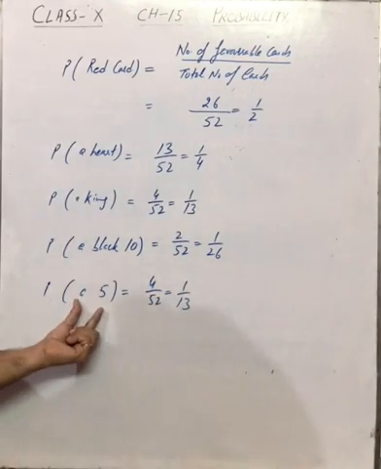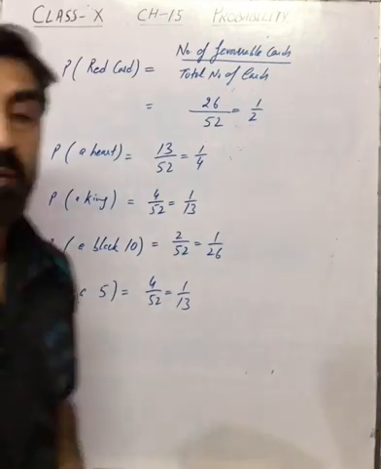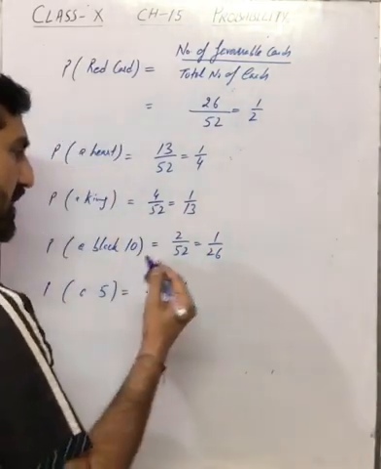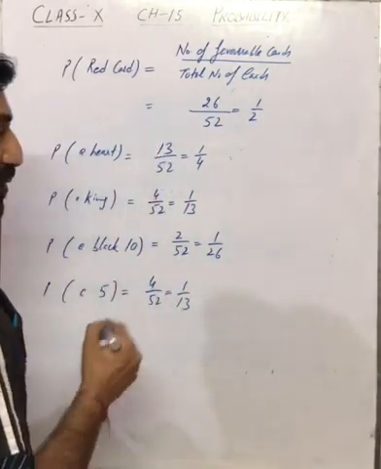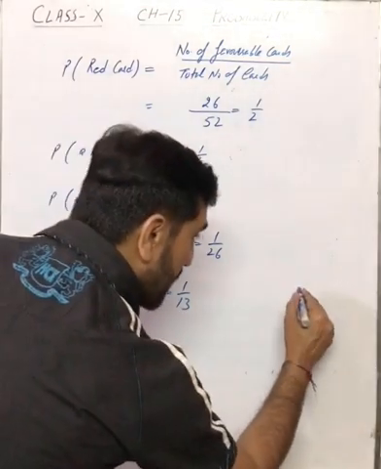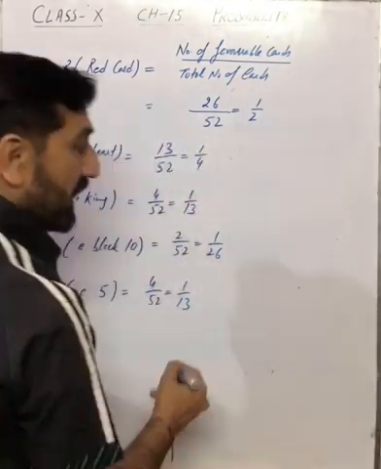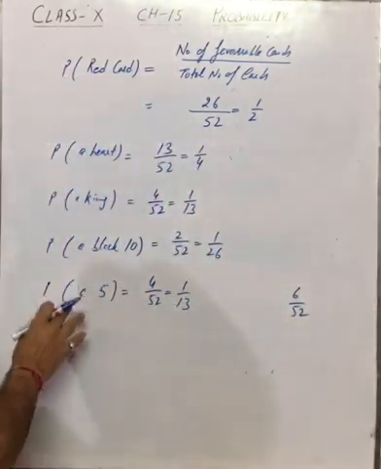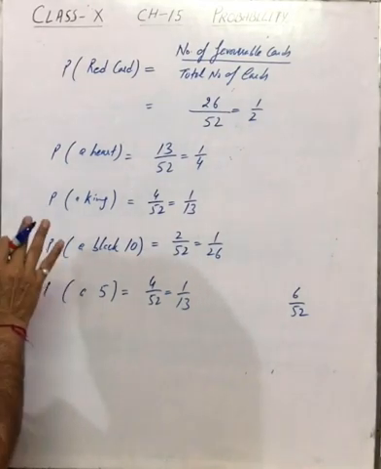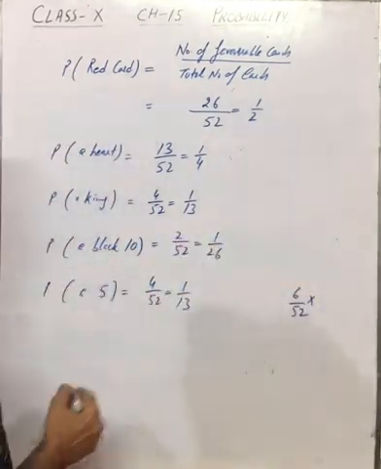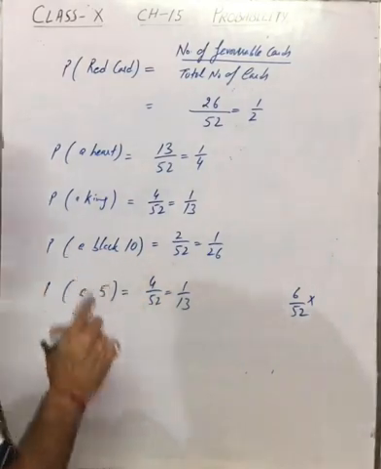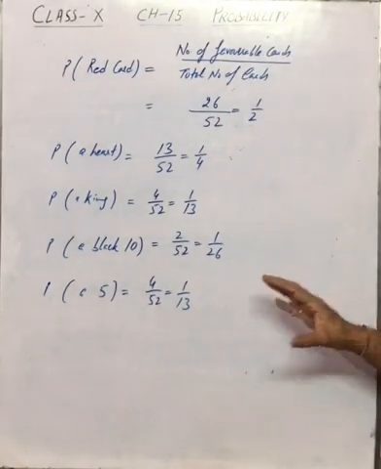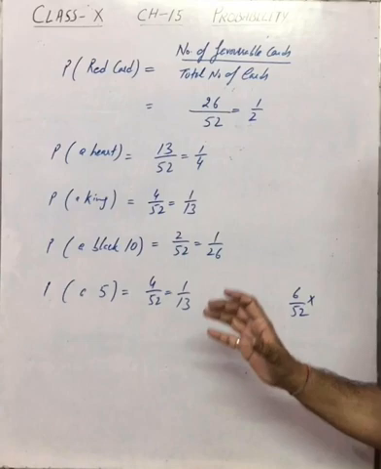When you have a question like this, find the probability of getting a 2, a 5, an 8. तो कई बार होता क्या है, बाय चांस अननोइंगली हम मिस्टेक कर देते हैं. जैसे आपको आ गया फाइंड द प्रोबेबिलिटी ऑफ गेटिंग ए 4, तो जल्दी से हम लिख देंगे. या आ गया 6, फाइंड द प्रोबेबिलिटी ऑफ गेटिंग अ 6, तो हम लिख देंगे 6 by 52. So while attempting these questions, try to be more careful कि आप वो नंबर ना उठा के लिख दें, ये गलत होगा. Probability of getting a 6 is 4 by 52 because there are 4 6s in the pack of cards. So students, I hope you must be clear related to the questions of cards.